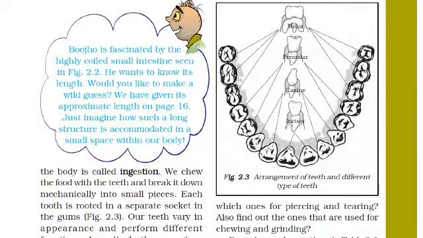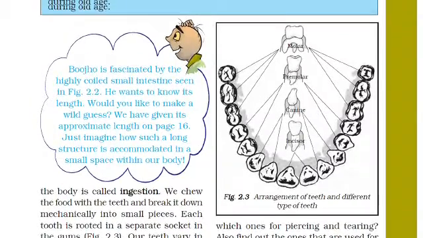These are the incisors on both sides, and you can see the canines here. Then two canines again. Here are the premolars, and here also premolars. Then you can see these three, which are molars. Again, on this side also, these are molars. This is the structure of our buccal cavity, in which four types of teeth are present.